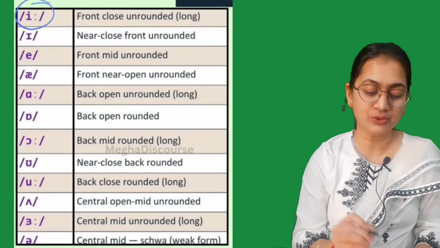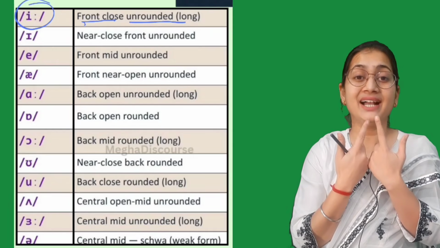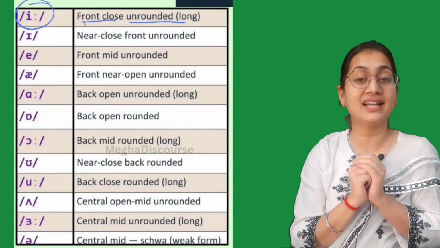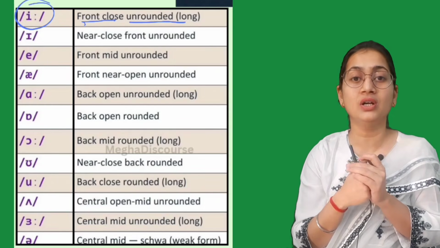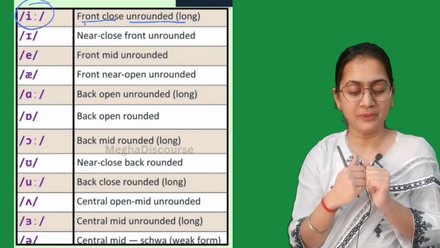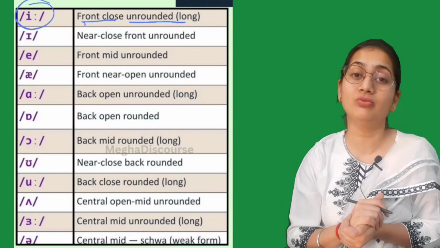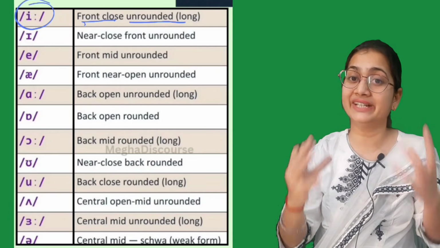Like for long I, you will say this is a front close unrounded vowel, because when you are speaking the E sound, your lips are not rounded, they are unrounded. But when you are producing the U sound, your lips are rounded, like book. So this is called rounded or unrounded. Front and close, we have understood this concept. So this is your three label description of vowel symbols. Now you have understood all the 44 sounds and their three label description.